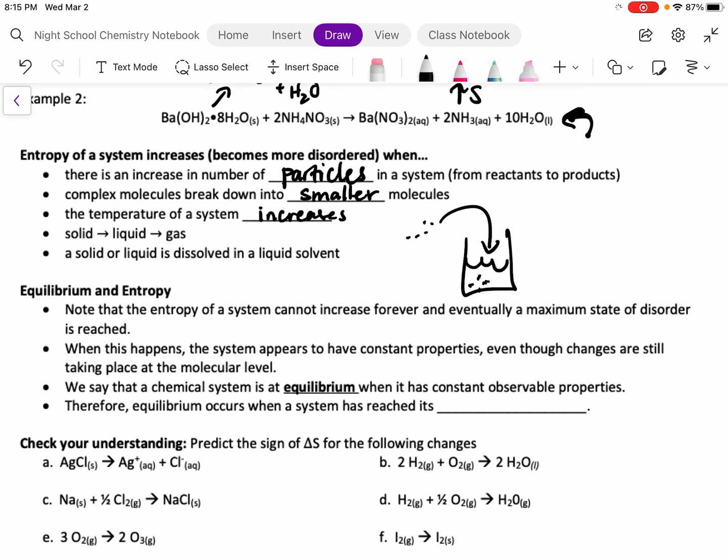This chapter we're going to talk about equilibrium and entropy. Note that the entropy of a system cannot increase forever and eventually a maximum state of disorder is reached. When this happens, the system appears to have constant properties, even though changes are still taking place at the molecular level. We say that a chemical system is at equilibrium when it has constant observable properties. Therefore, equilibrium occurs when the system has reached its maximum entropy.